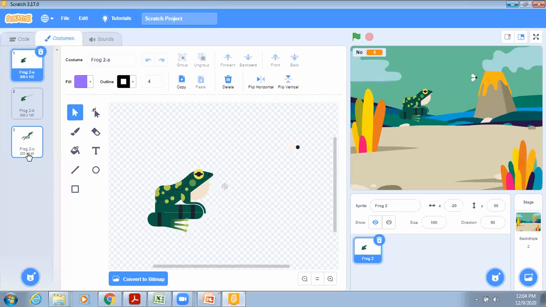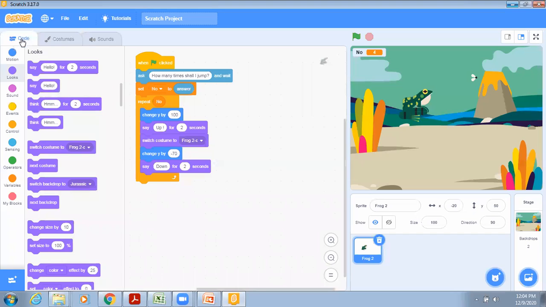So let's use costume C. When it goes up, the costume will change to C. Right now it is A, I think, but when it comes down, the costume should switch to A again. And this should be the initial position of the frog.